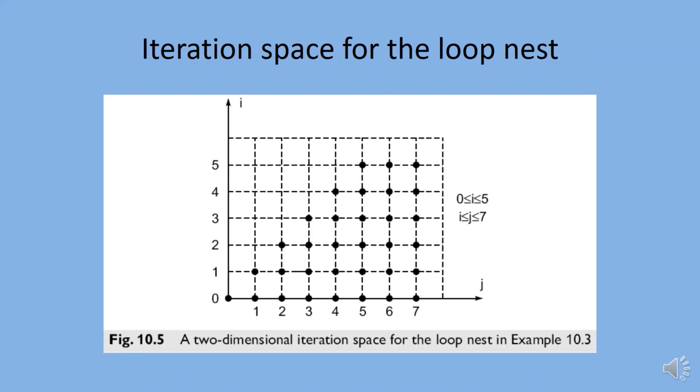Iteration space. The n-dimensional discrete Cartesian space for deep loops is called an iteration space. The iteration is represented as coordinates in the iteration space. The following example clarifies the concept of lexicographic order for successive iterations in a loop nest.